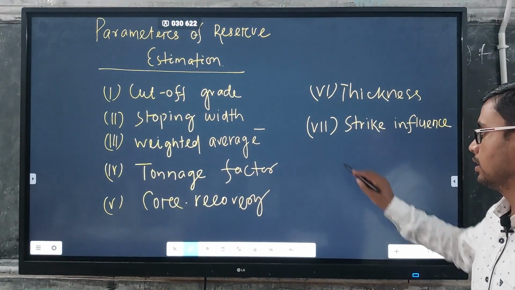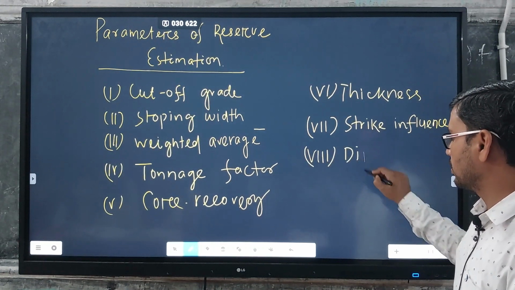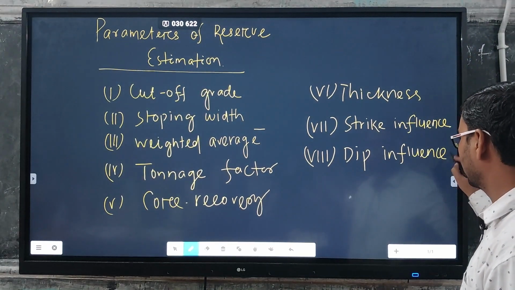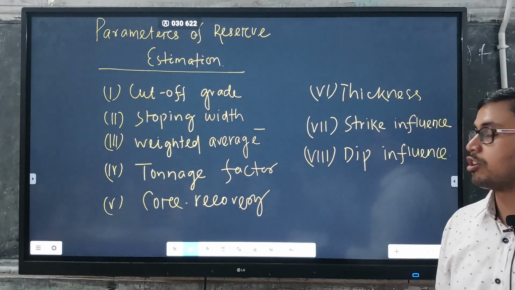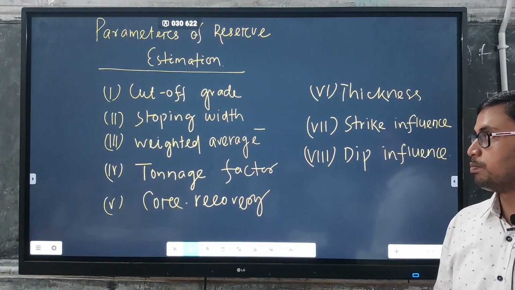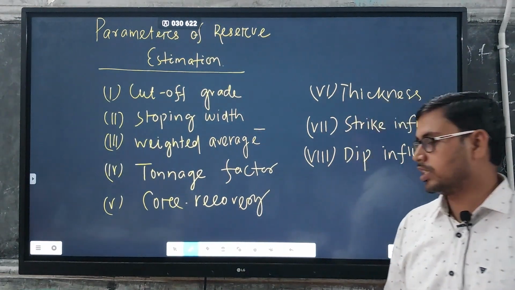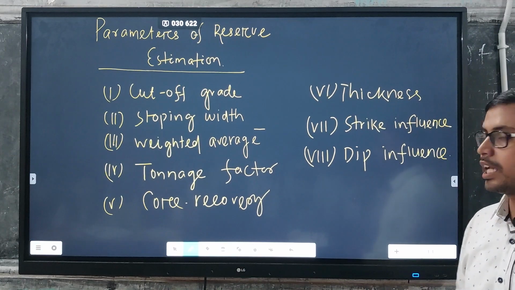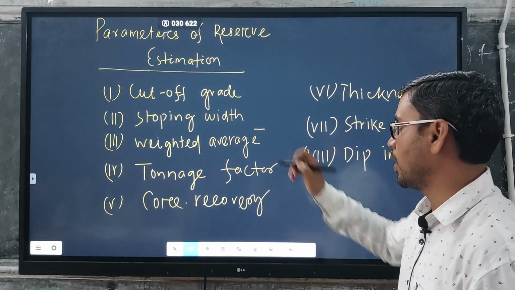At last, we will cover your deep influence. So, parameters are your cutoff grade, your stopping width, weighted average of grade, tonnage factor, core recovery, thickness, strike influence, and deep influence. And we will discuss one by one.